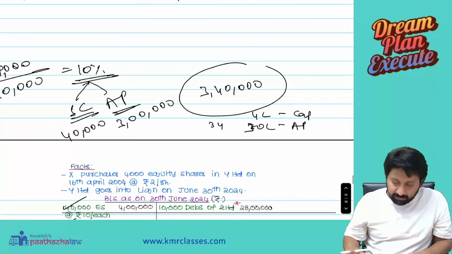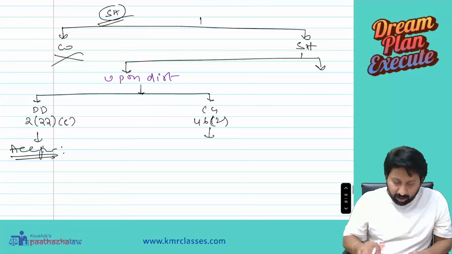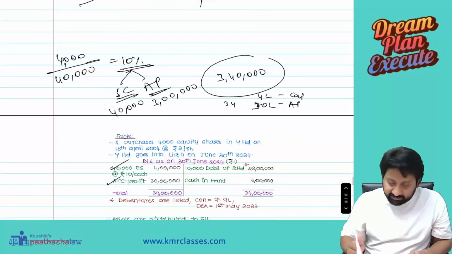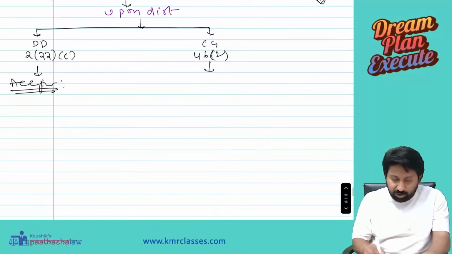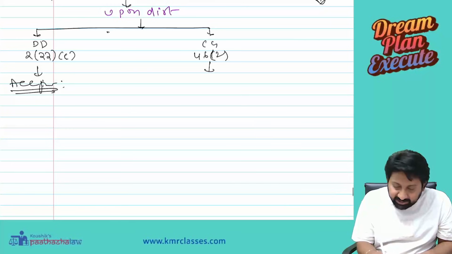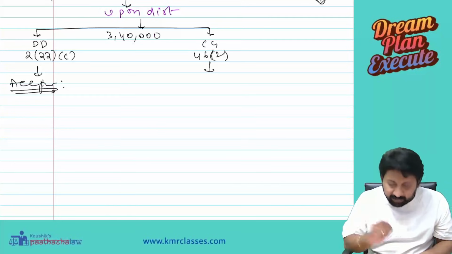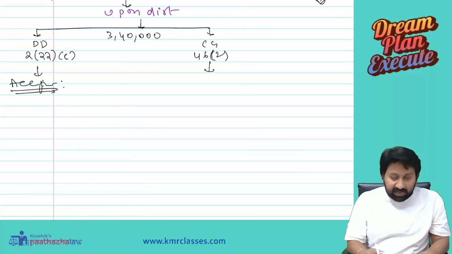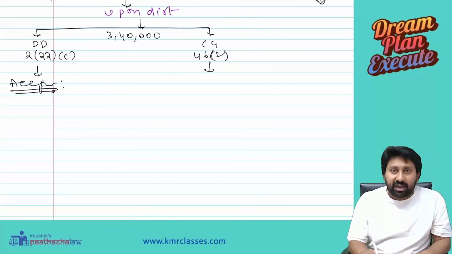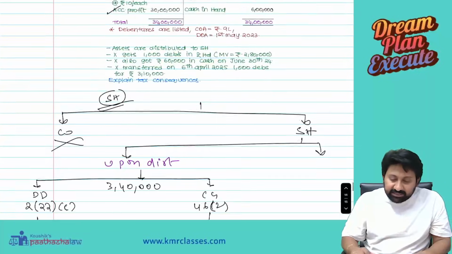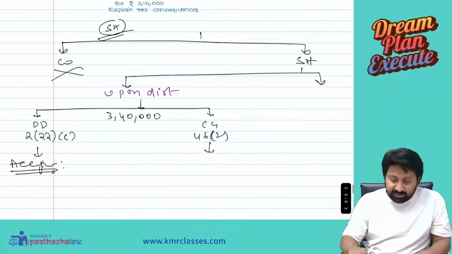Clear? Now tell me. How much accumulated profits did I receive? 3 lakh. So totally I received 3,40,000. In this 3,40,000, how much is the part of accumulated profits? 3 lakh.